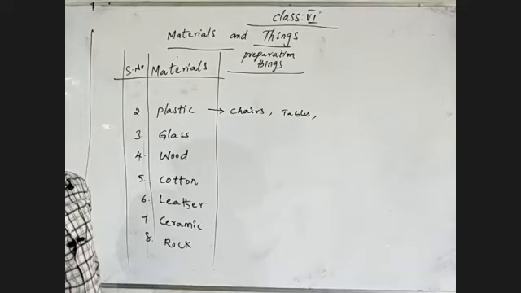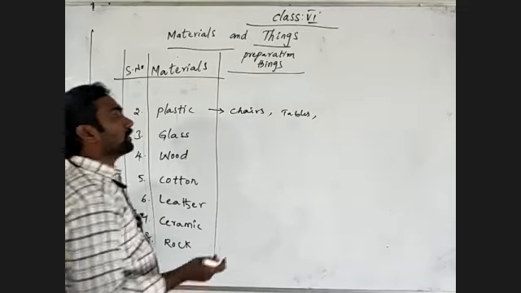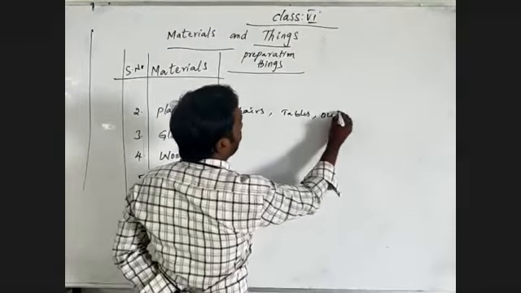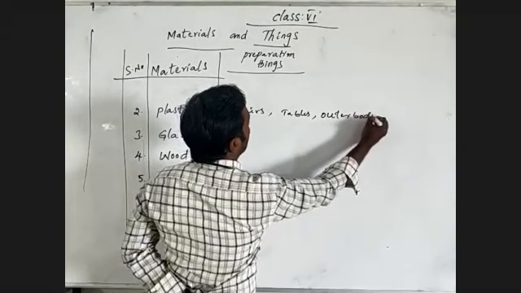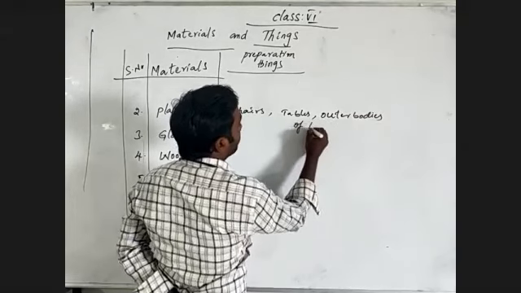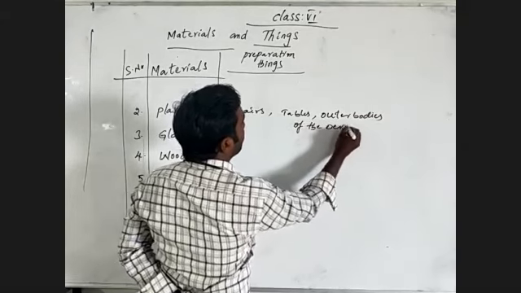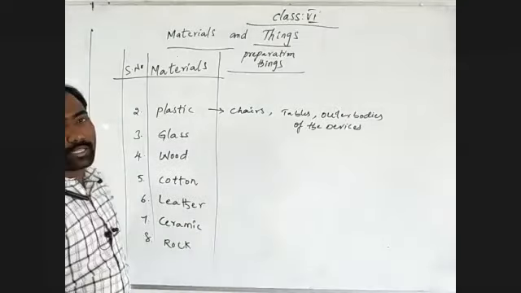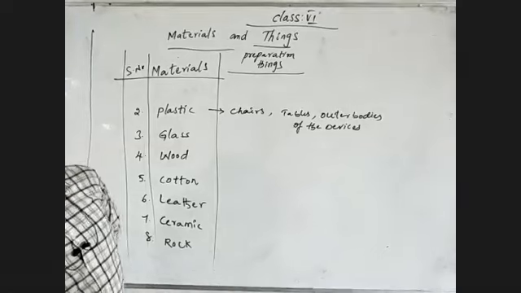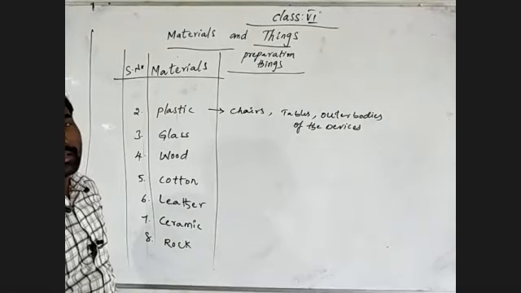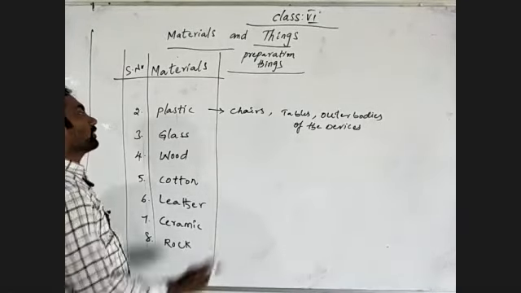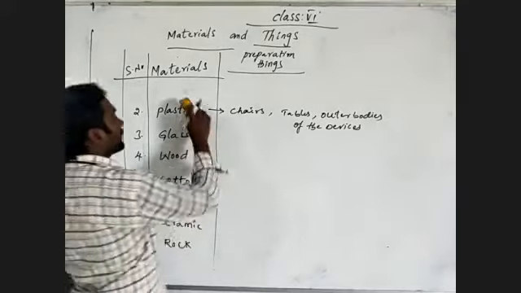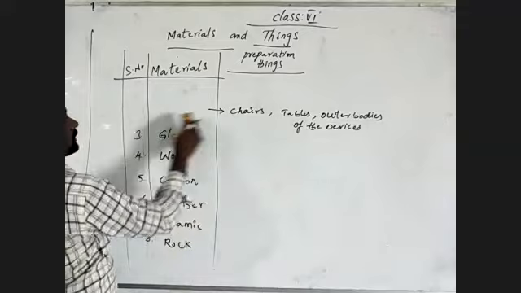We are using it for the outer bodies of devices. Tell me, where in your surroundings do you observe things prepared using plastic?